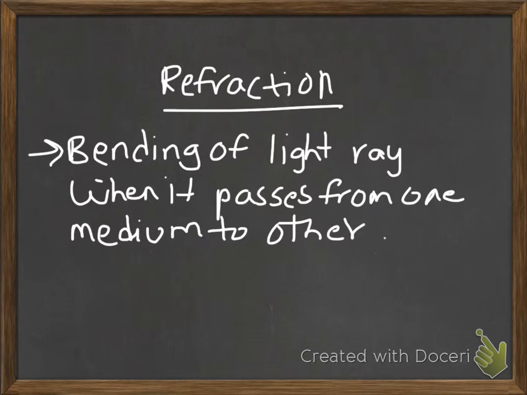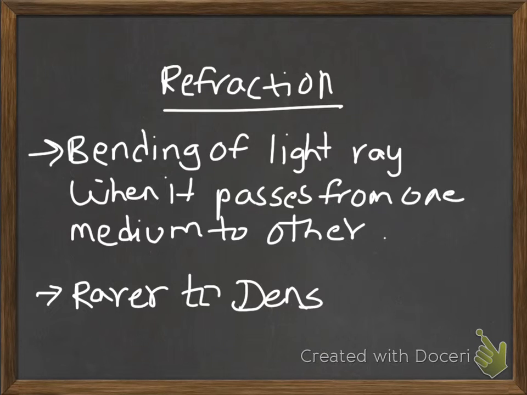Basically, refraction occurs when light travels from a rarer to a denser medium. So now you know what refraction is. So now let's move on to one example.